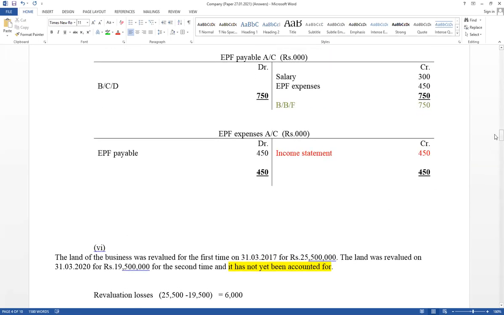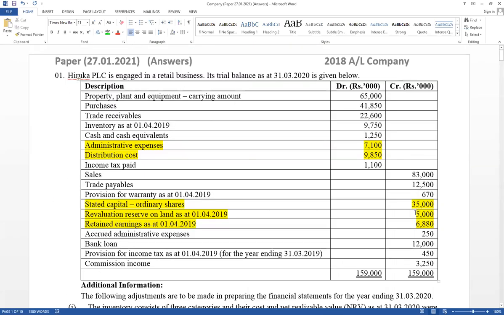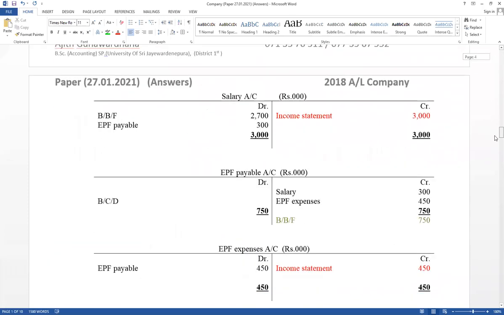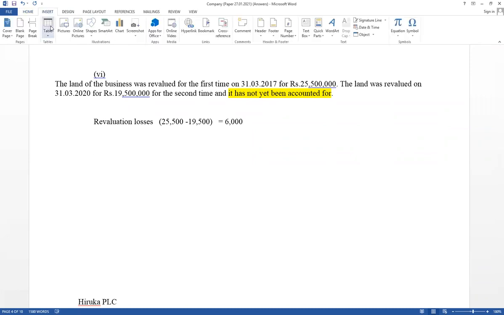It has given in the trial balance: revaluation reserves on land, balance available 5,000. This is the first time revaluation surplus. But this year's loss equals 6,000. Therefore, when recording this year's loss, normally a loss should be recorded under other expense. Normally a loss, but there was a first time profit available. Therefore, this is the way you have to record. Think about double entry: which account is debited, which account is credited.